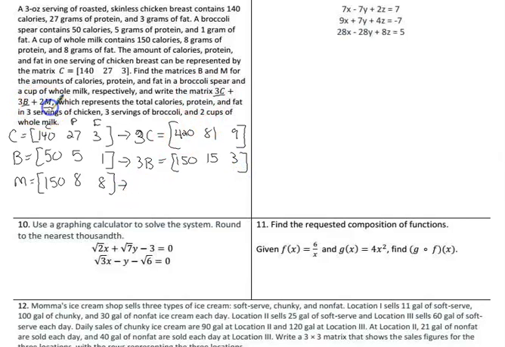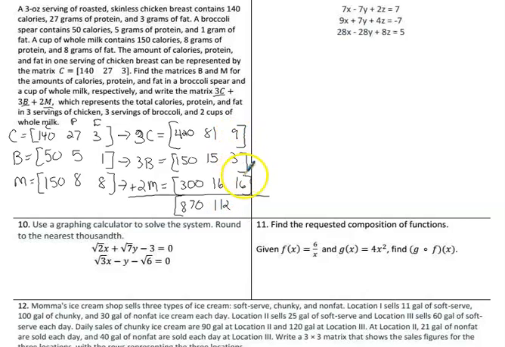And then 2 servings of milk. So 2m is going to be 2 times 150 is 300. 2 times 8 is 16, and 2 times 8 is 16. And then we're told to add all those up to see what we get. Well, 420 plus 150 is 570, plus 300 is 870. And then 81 and 15 is 96. 96 and 16 is 112, plus 16 is 128.